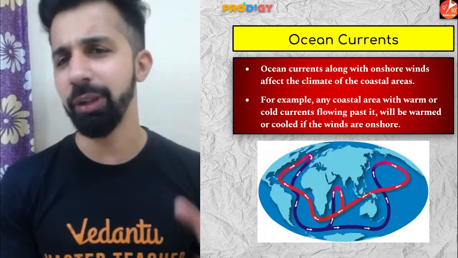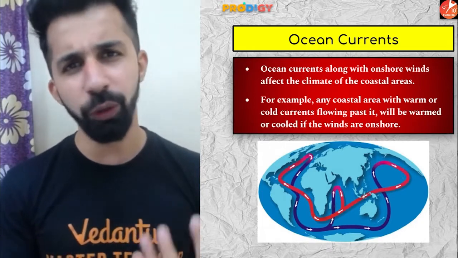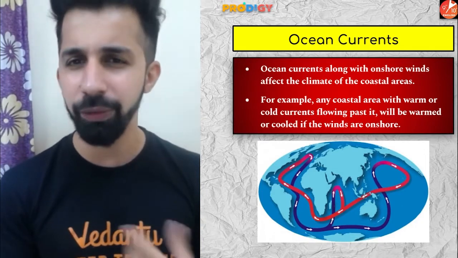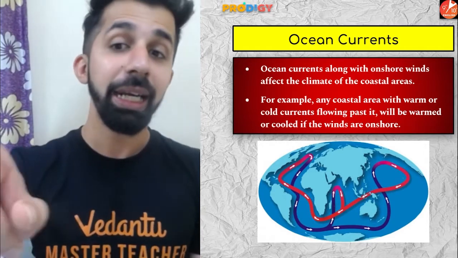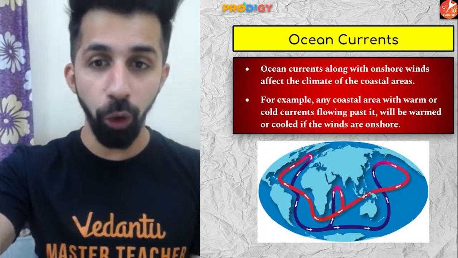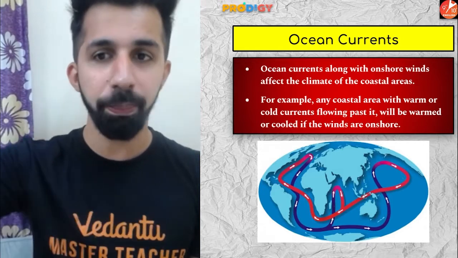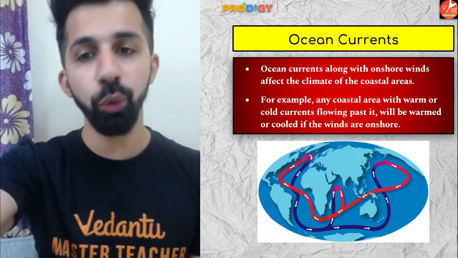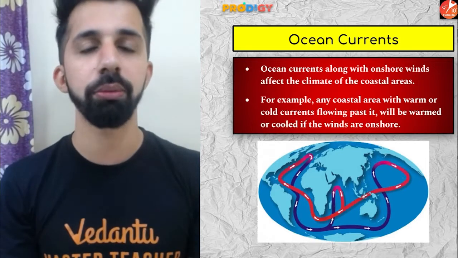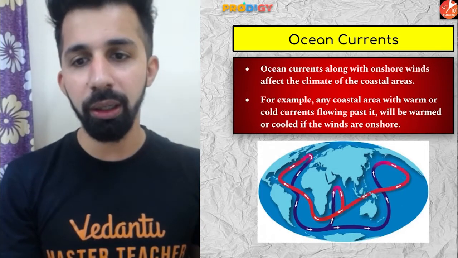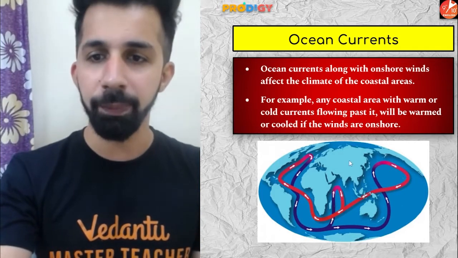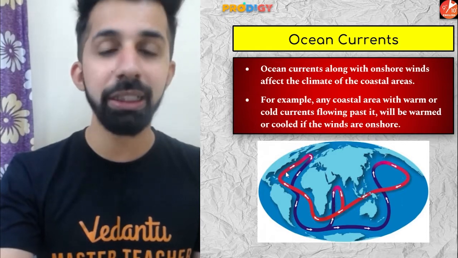Now, guys, try to understand how this movement of ocean water will influence the climate of any place. Any coastal area with warm or cold currents flowing past it will be warmed or cooled if the winds are onshore. Let's take an example, look at these red color arrows. These are warm currents.